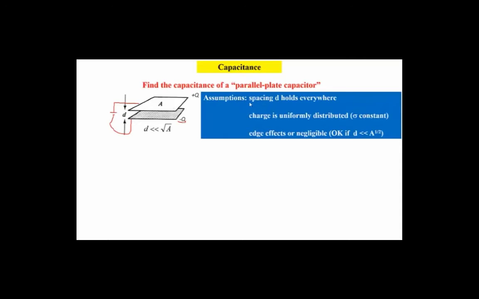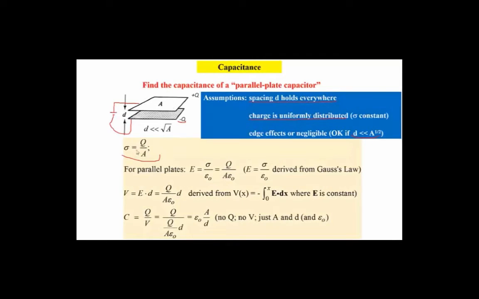These are simple assumptions. D is a constant everywhere. The charge is uniformly distributed so that the charge density is a constant. And we neglect edge effects, which will be a suitable assumption if D is much, much smaller than the length of one side of the plate. We define the surface charge density in terms of Q divided by A.